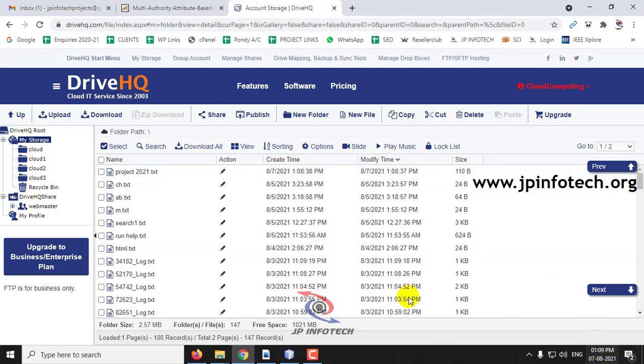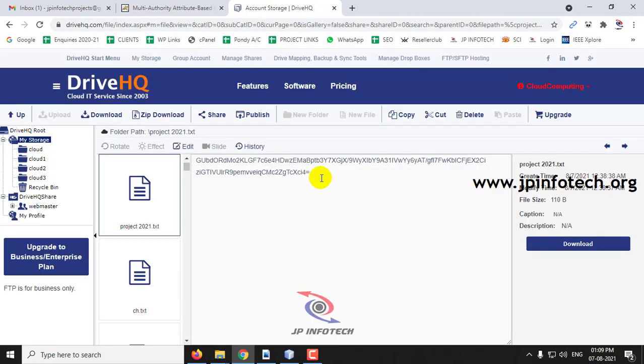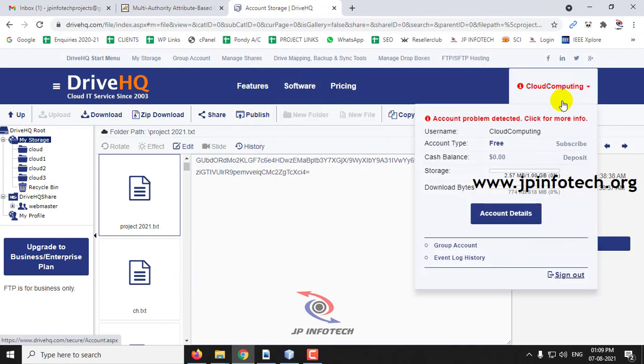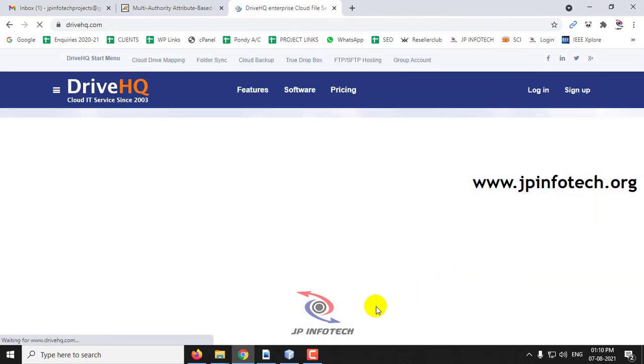So this is uploaded right now, and if you click that content, you can see it has been encrypted, because if it showed the plain text, that would be a privacy problem, and anyone can hack the data. So for that purpose it is in encrypted form. So now let me log out from this cloud part. It is made sure that the file is uploaded in the cloud.